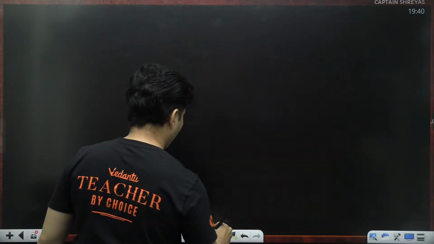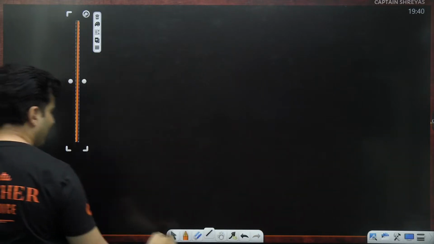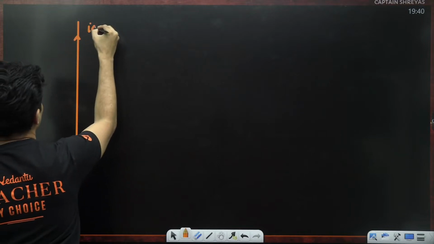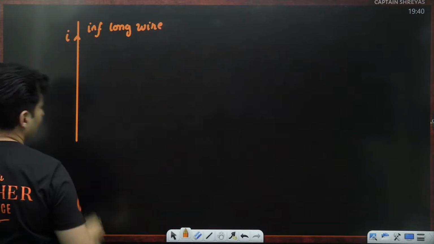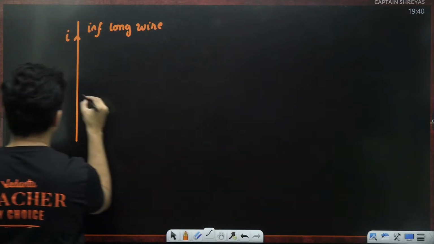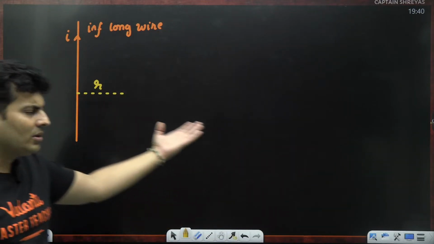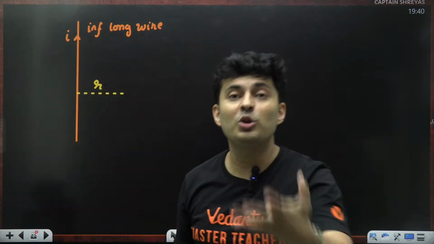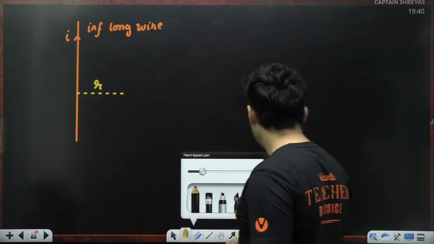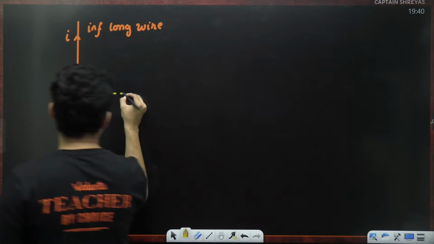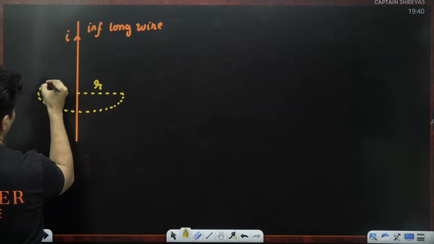See, if I take a long wire, an infinitely long wire, carrying current I, and I am situated at some distance from that wire, and I want to find the field here. You'll be like, sir, I already know the formula. But what if I want to use Ampere's loop law, which will help me avoid integration? So I will choose an Amperian path, meaning a closed path. Maybe I will go like this. This is my path.